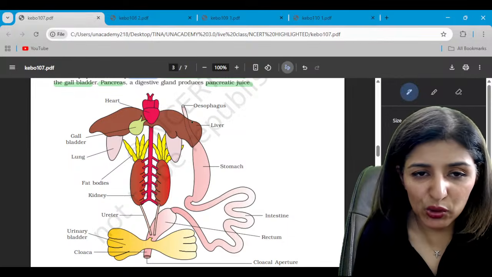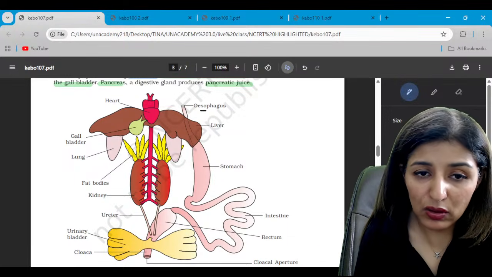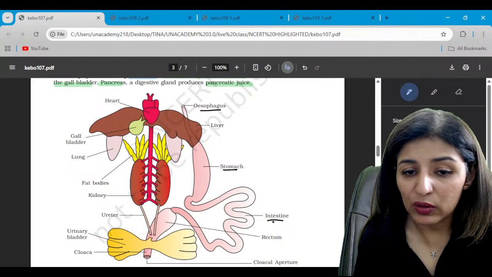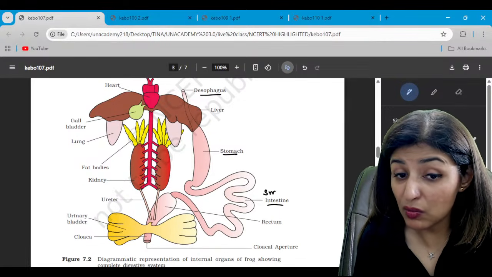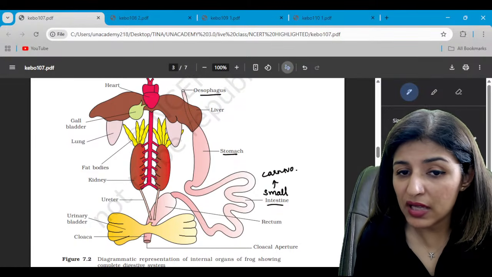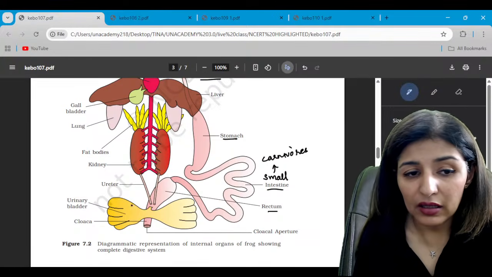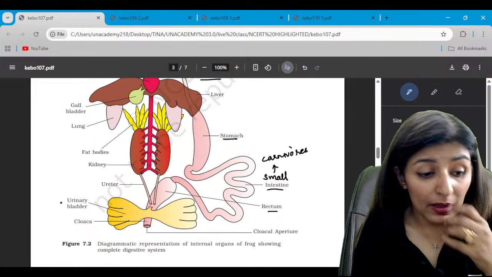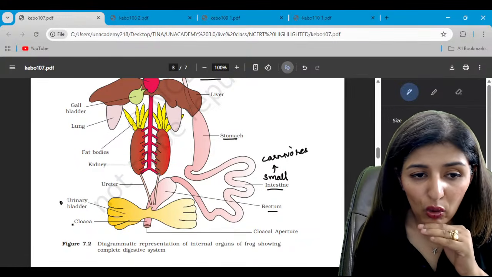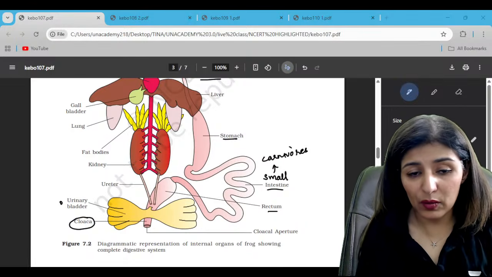So this diagram shows the digestive structure. See, it starts with mouth, of course. This is esophagus. Esophagus will lead into the stomach, and stomach will lead into intestine. Intestine is going to be small here because it is a carnivore, and we know carnivores have a smaller intestine. And see, this is rectum, and then rectum and urinary bladder and reproductive structure, they will all open in a common chamber known as cloaca. This was a question already.